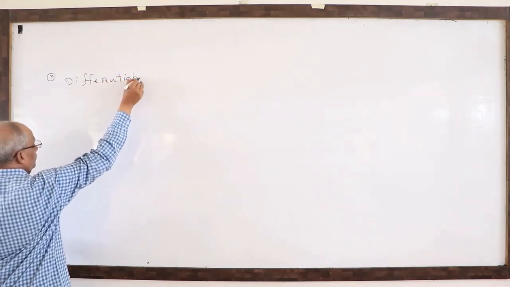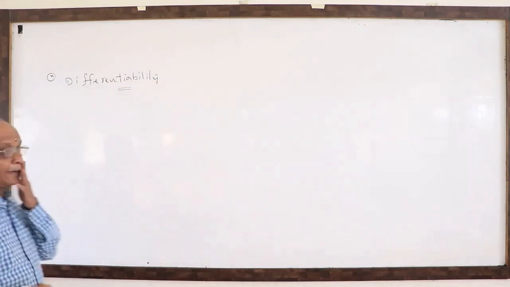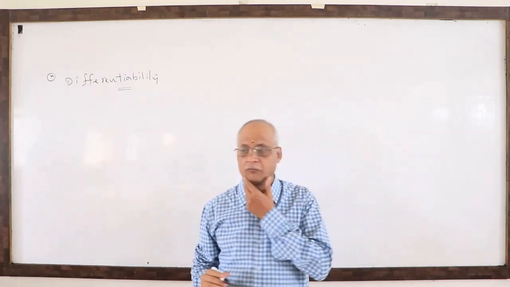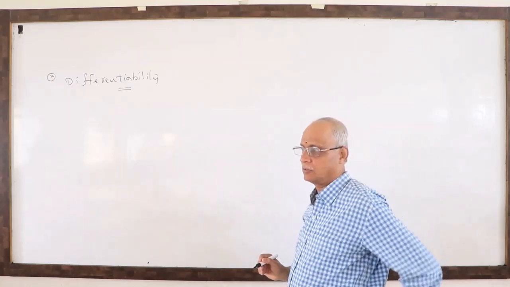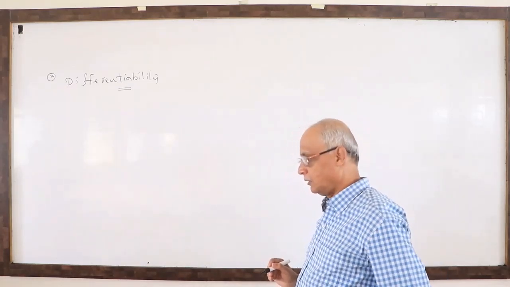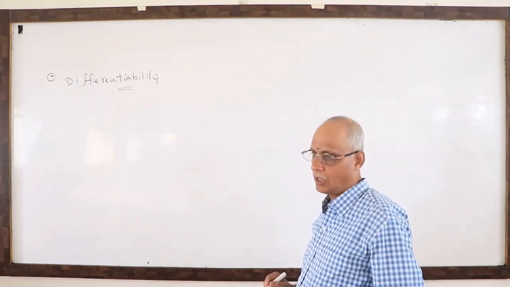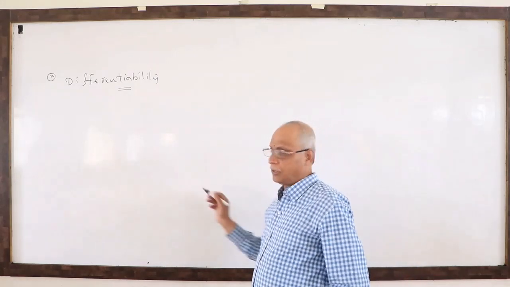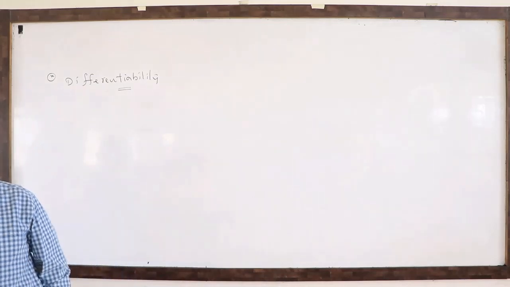So, put the heading differentiability. It is not very useful at PUC level, which is theory oriented, because nowadays they are not giving theory questions in the board exam, in the PUC exam. But we need it even in PUC also. You have already completed the theory related concepts or some models.